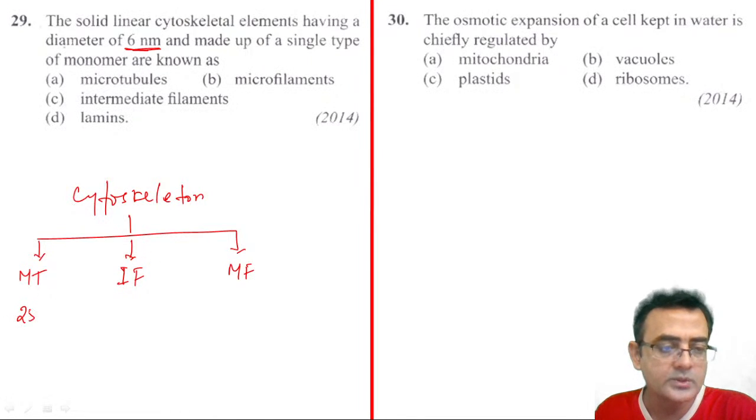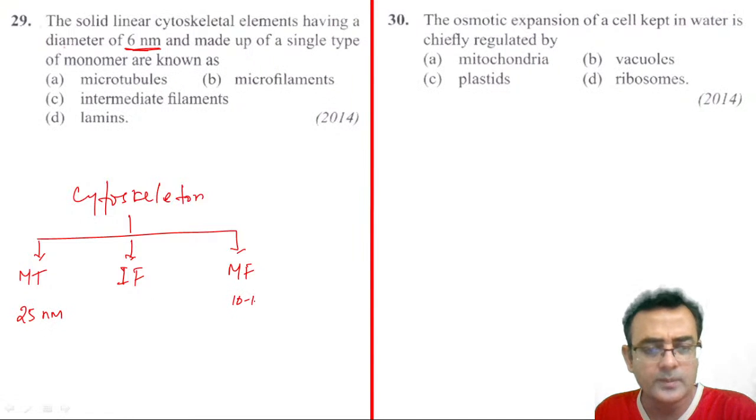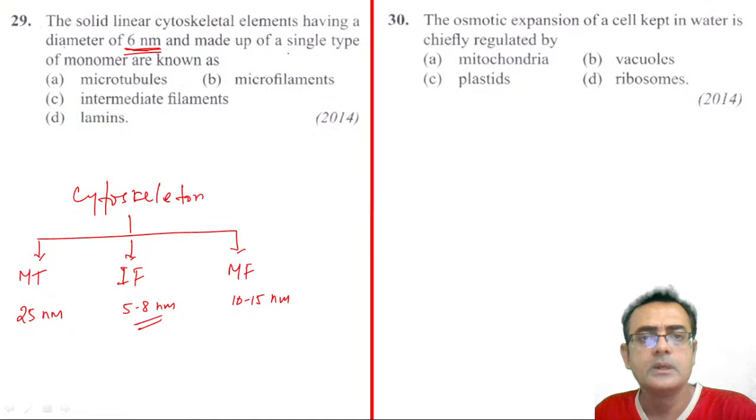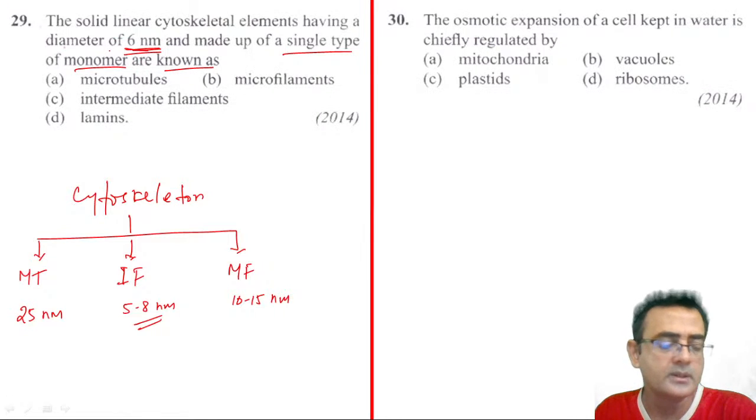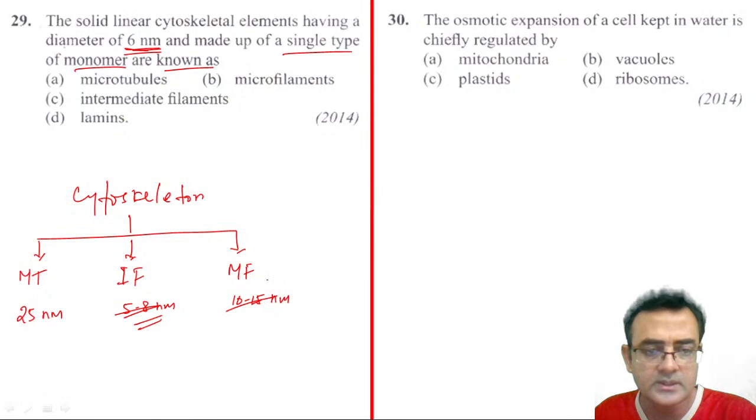So this is 25 nanometer approximately. This is approximately 10 to 15 nanometer, right? And this is approximately 5 to 8 nanometer. So they are talking about 6 nanometer and made up of single type of monomers, and single monomer is there. I'm very sorry, this is wrong actually. This is 5 to 8 nanometer.